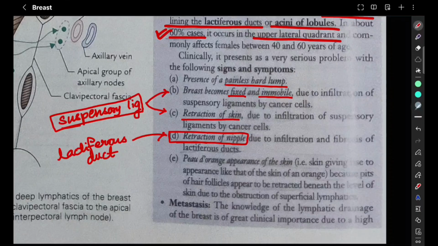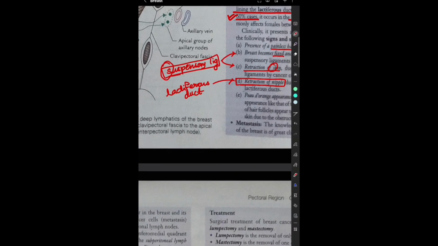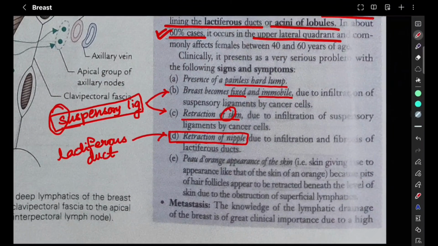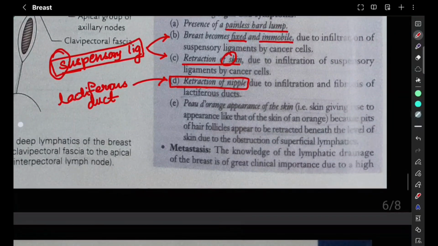So retraction of the nipple is due to the lactiferous duct. Retraction of the skin is due to infiltration into the suspensory ligament. So just remember those two. Retraction of skin when it is getting infiltrated: skin, suspensory ligament. But when there is retraction of the nipple, it is because of infiltration into the lactiferous duct.